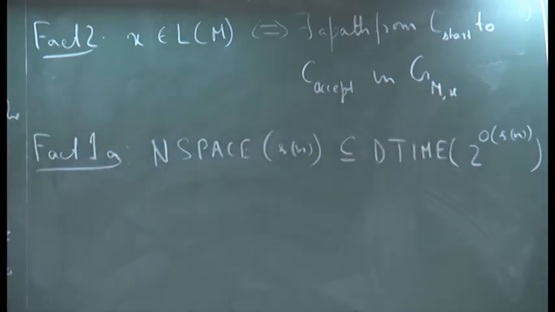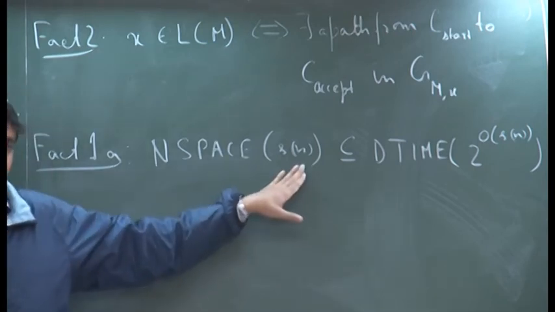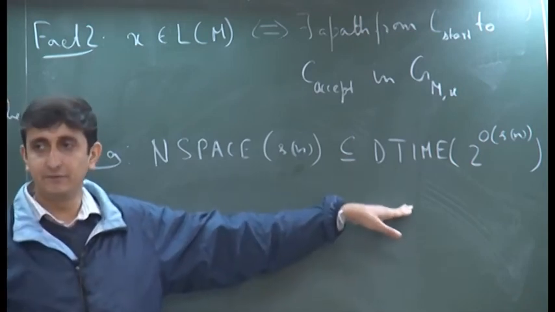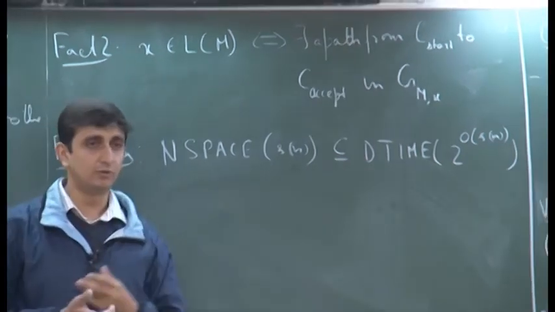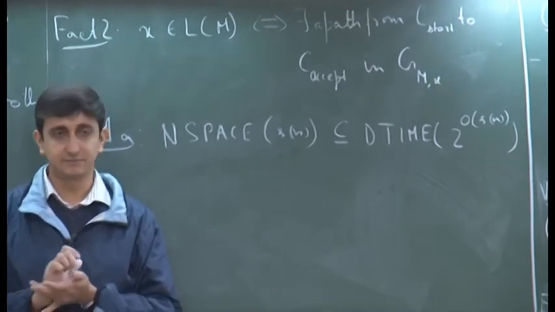So, that is, if you have a non-deterministic machine which uses space at most s(n), you can simulate it by a deterministic Turing machine which runs for at most 2 to the power order s(n) number of steps.